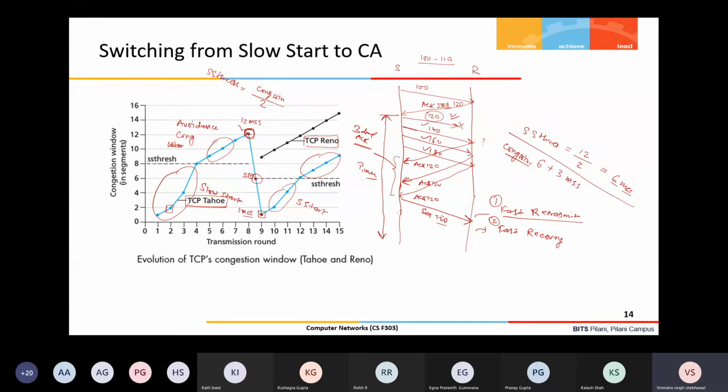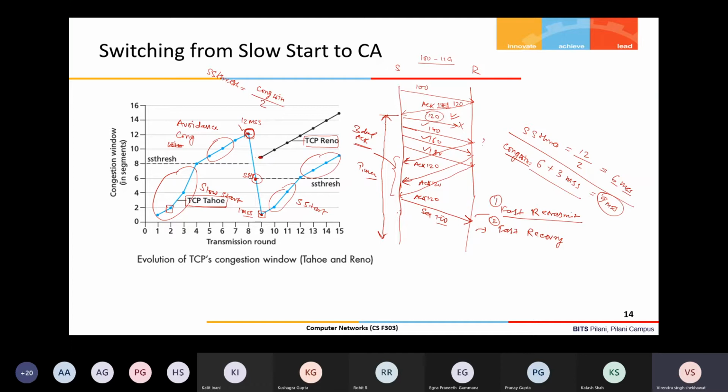Why 3 MSS? Anybody want to guess? It is because these 3 packets have been received. So these packets have been received, and I should slide my window by 3. That's why it is adding 3 more MSS. So my new window will be 9 MSS. That's why you are seeing in Reno 6 plus 3, basically 9. So you start from here actually.